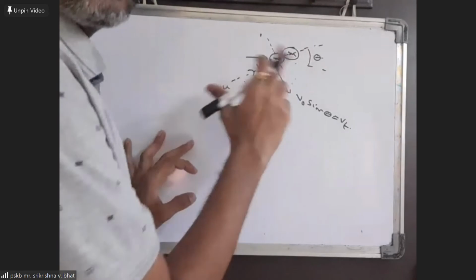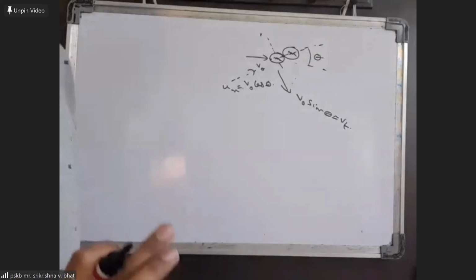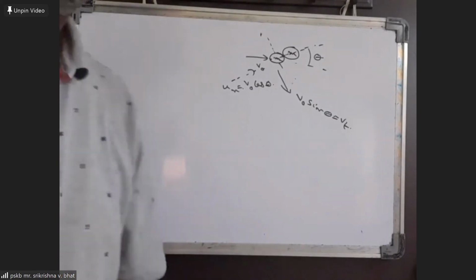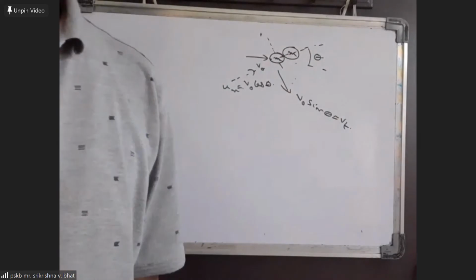So for normal components, since it's an elastic collision, I think we can say that normal components will get interchanged after the collision. You can actually show that by using momentum conservation along the normal and by using the equation of restitution.